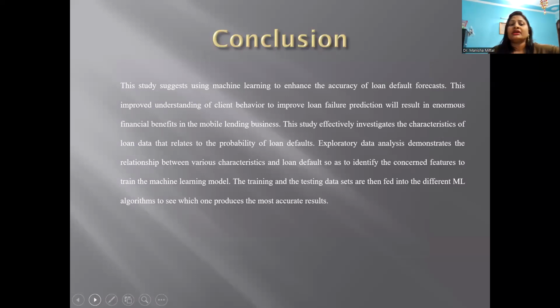So this is the conclusion. This study suggests using machine learning to enhance the accuracy of loan default forecasts. This improved understanding of client behavior to improve loan failure prediction will result in enormous financial benefits in the mobile lending business. This study effectively investigates the characteristics of loan data that relate to the probability of loan defaults. Exploratory data analysis demonstrates the relationship between various characteristics and loan default so as to identify the concerned features to train the machine learning model. The training and the testing data sets are then fed into the different machine learning algorithms to see which one produces the most accurate results.